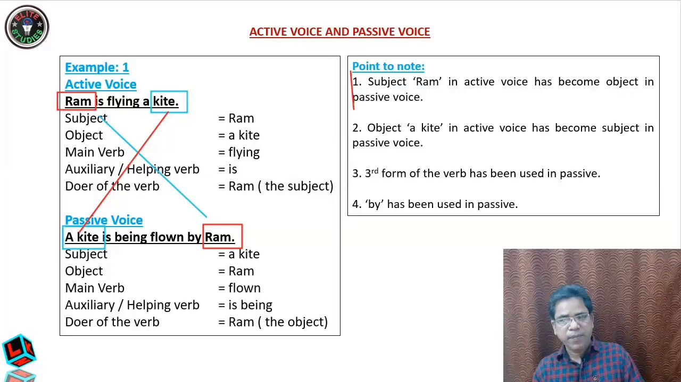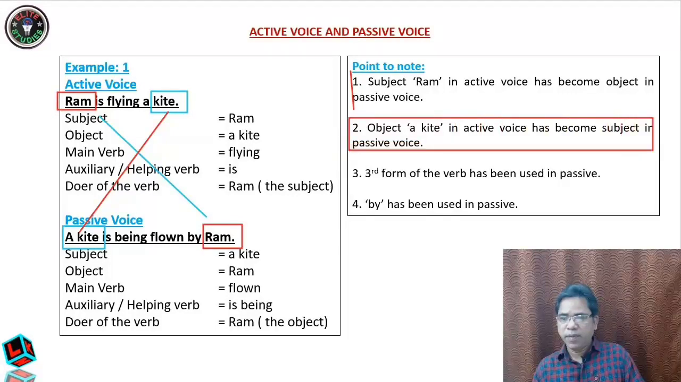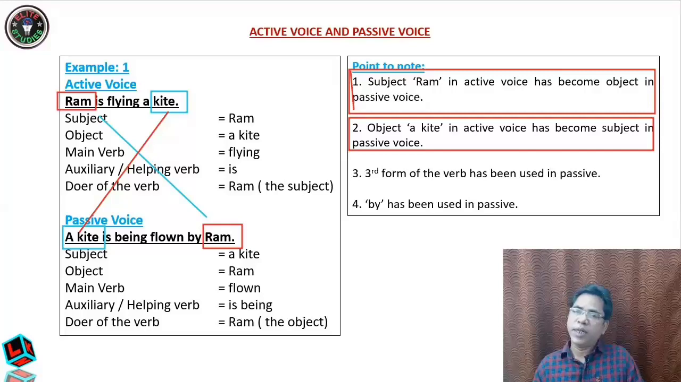You can see here, similarly, the object, a kite. Here you see a kite is the object in active voice, and it has become the subject in the passive voice, isn't it? These two things are very important to note, my dear students: the subject becomes the object and the object becomes the subject. That is the very first thing.